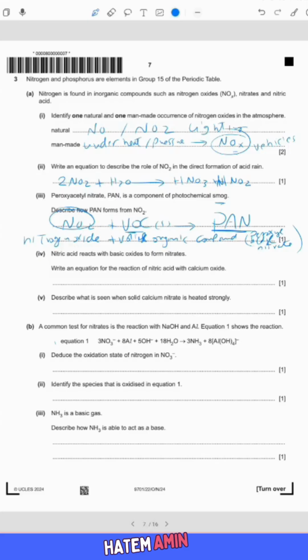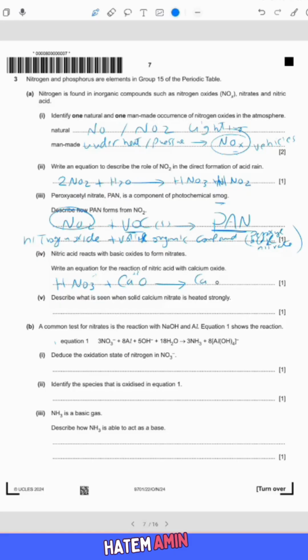Perfect. The question is, nitric acid reacts with basic oxides to form nitrates. Write an equation for the reaction of nitric acid with calcium oxide. Nitric acid is HNO3. If it reacts with calcium oxide, CaO, what will it produce? How many nitric acid should react with CaO? As we know, Ca will react with NO3. Ca is positive 2, and NO3 is negative 1.